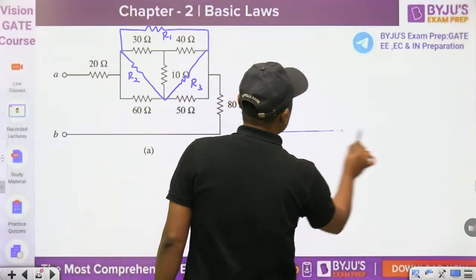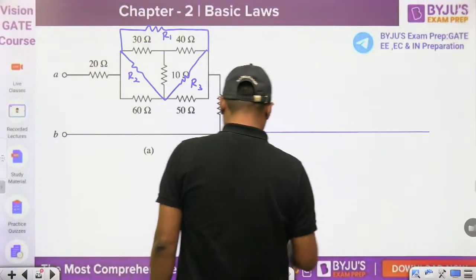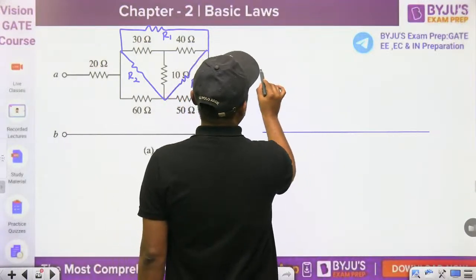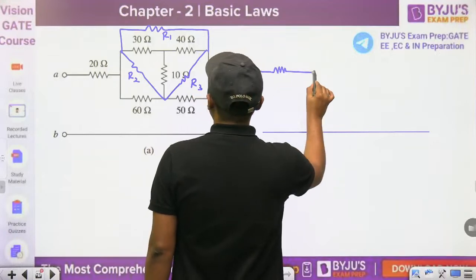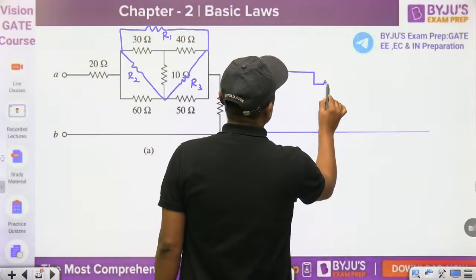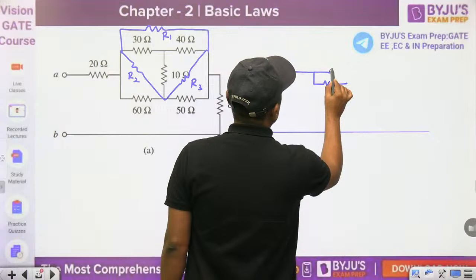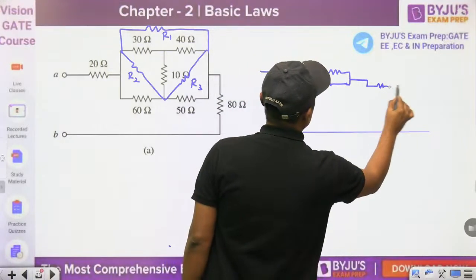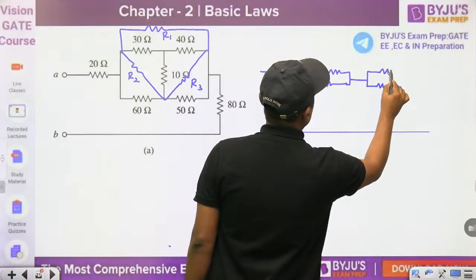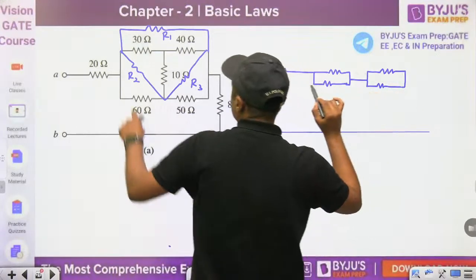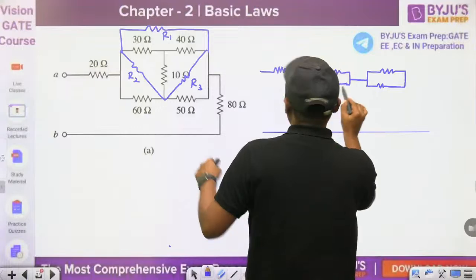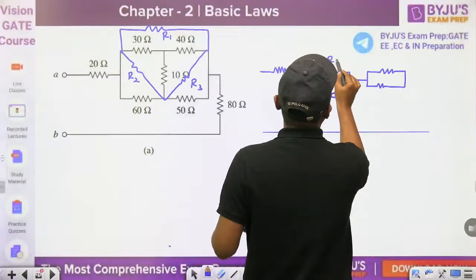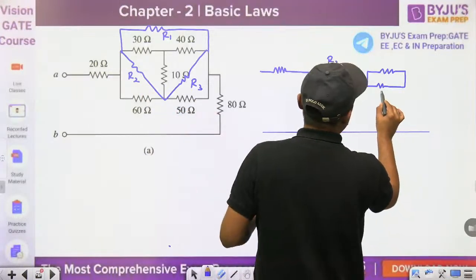Then you can minimize the figure here. Watch this. This is 20 ohm. This is the 60, and you have to find R2. Then that is the 50.